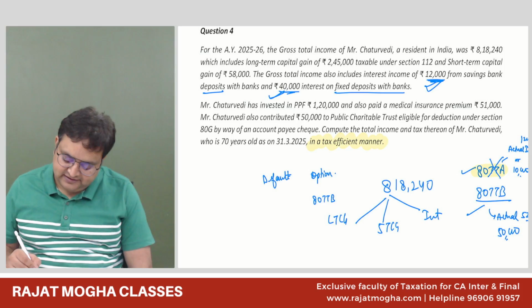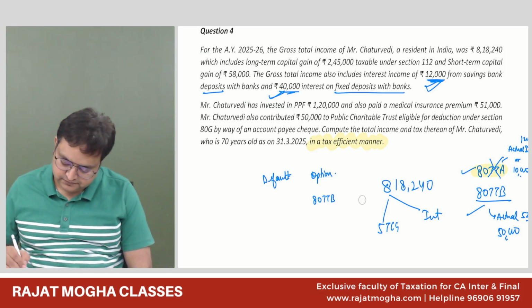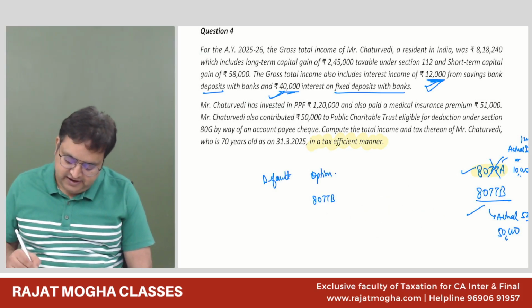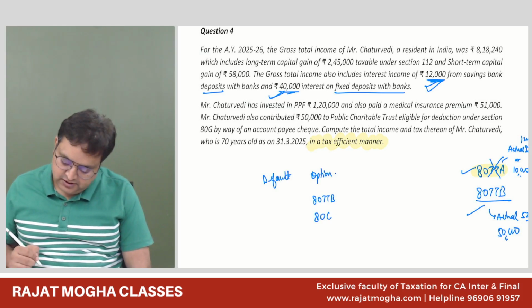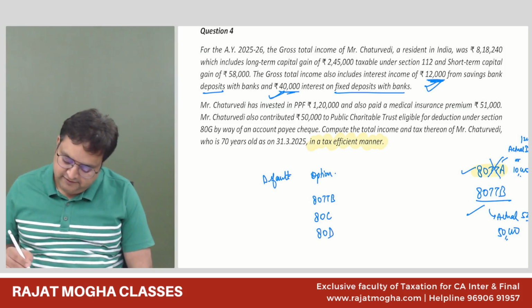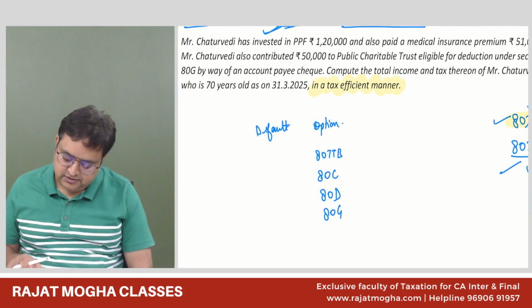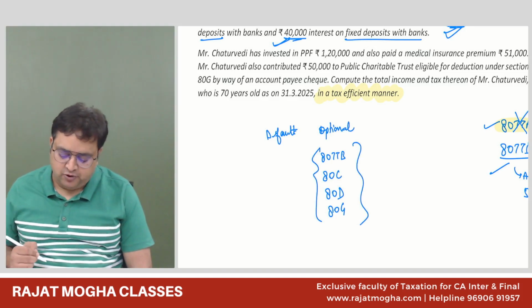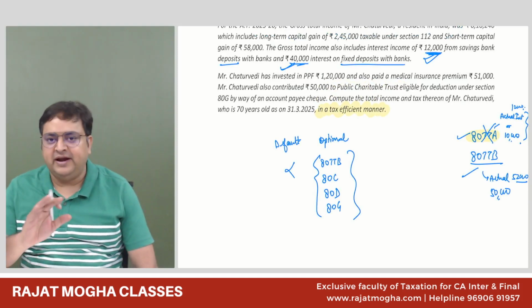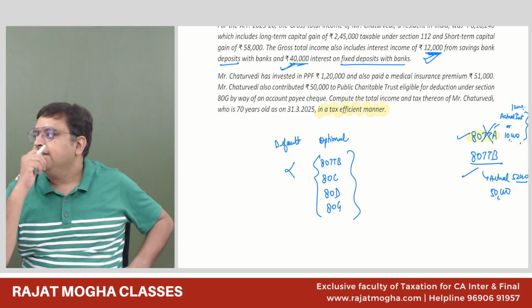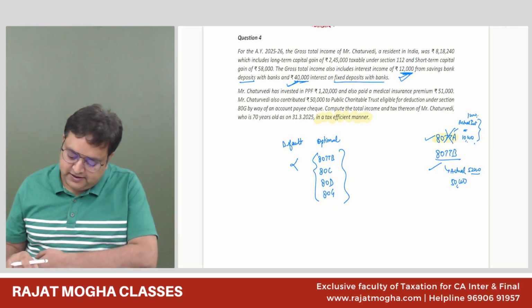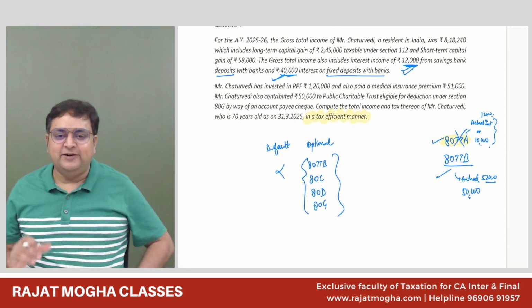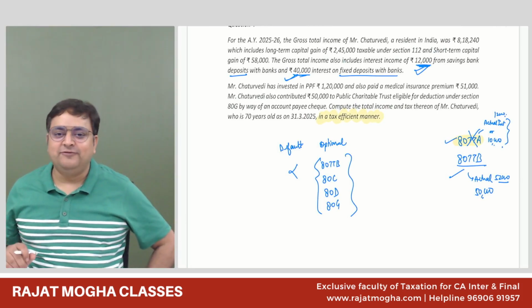He will get 80C, 80D and 80G also, but these are all under the optional regime. So in default, he will not get any deduction. So I think it's better to calculate the default regime first, because default would be easy.